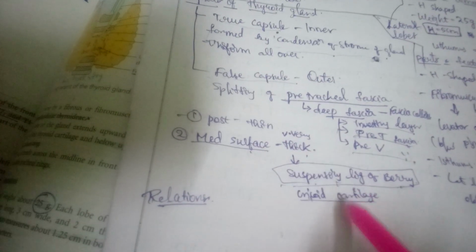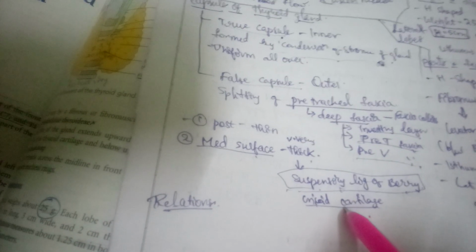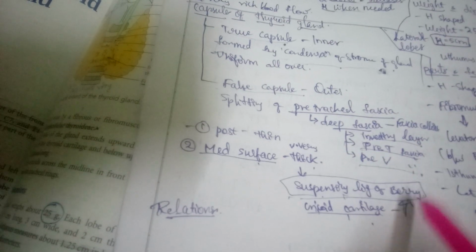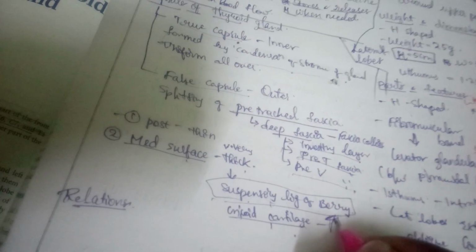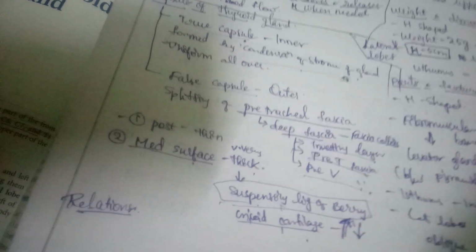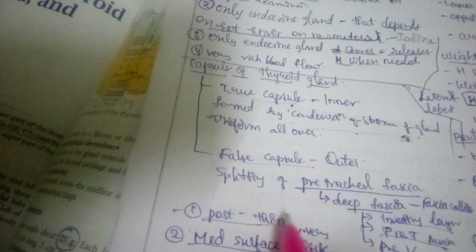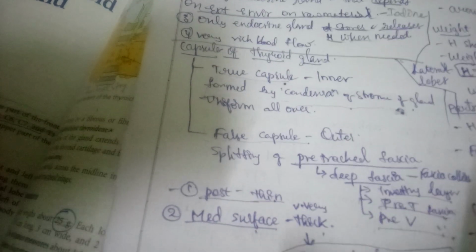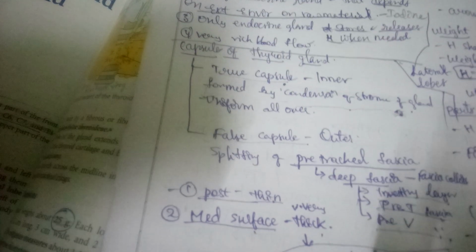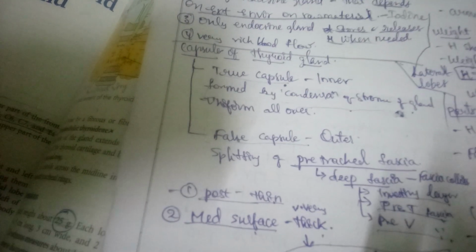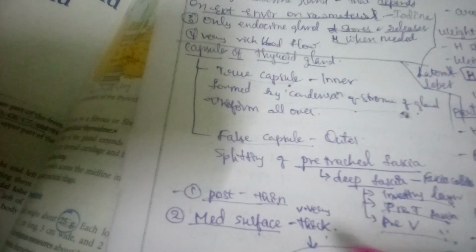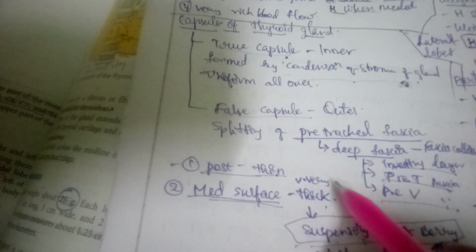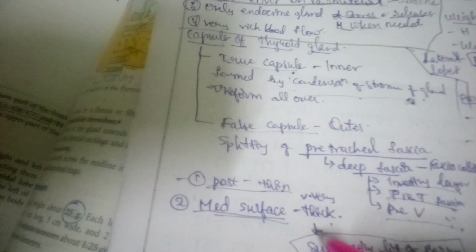Because of its attachment to the cricoid cartilage, whenever we swallow food, our thyroid gland, along with the cricoid cartilage, moves up and down. We can see that. Posteriorly the layer is thin, so whenever there is a thyroid enlargement or goiter, it can't enlarge on the medial surface, because the false capsule is thick there.